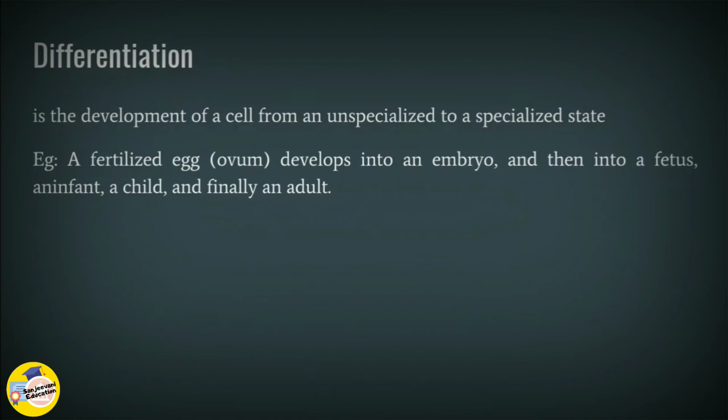The second example is a fertilized egg that develops into an embryo and then into the fetus, and then from fetus to an infant to a child, and then finally to an adult, and then to a grown person. So this is how the differentiation happens.